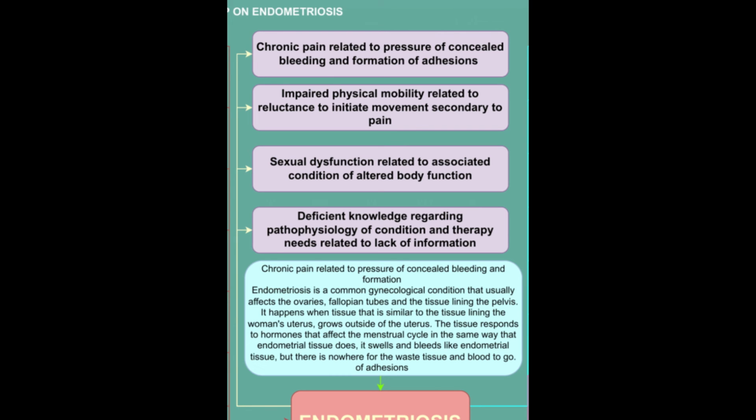Second, impaired physical mobility related to reluctance to initiate movement, secondary to pain. The patient has limited independent, purposeful physical movement of the body or of one or more extremities due to a reluctance to initiate movement, thinking that it will only cause more pain. This is possibly evidenced by verbal reports, a pain score of 8 to 10 out of 10, and disinterest in ADLs due to pain. Third, sexual dysfunction related to associated condition of altered body function.